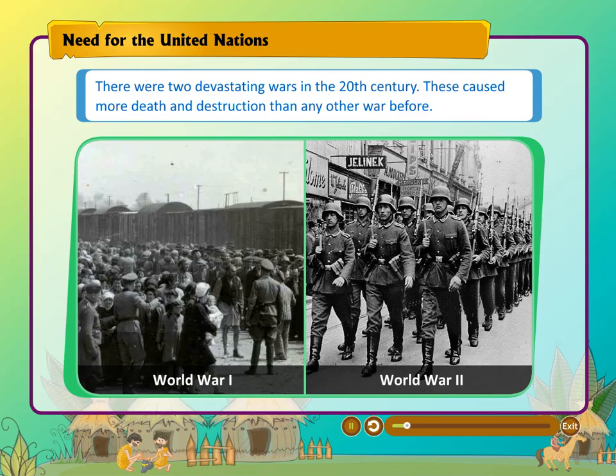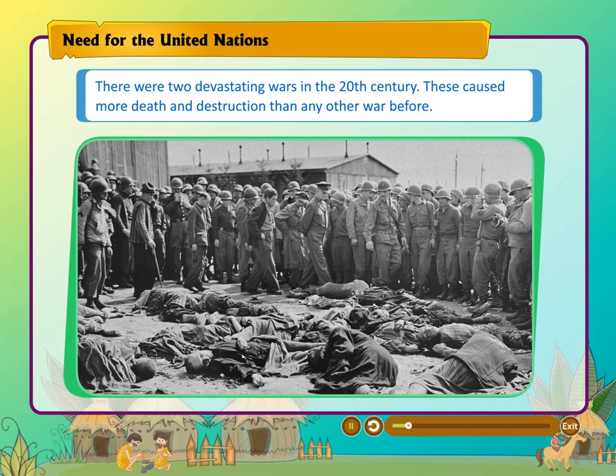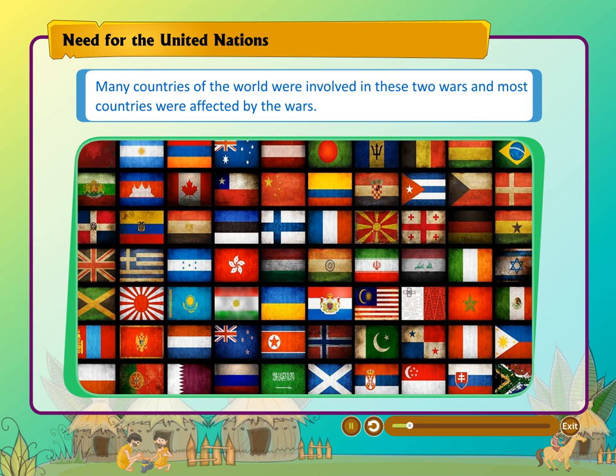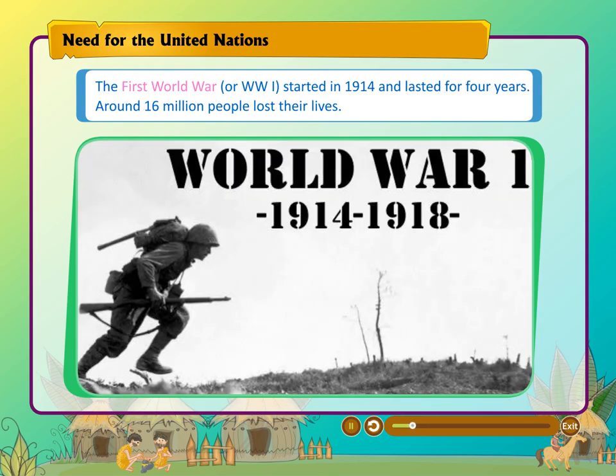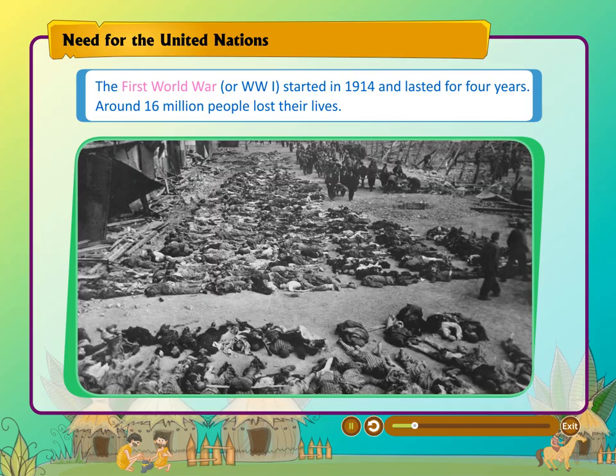There were 2 devastating wars in the 20th century. These caused more death and destruction than any other war before. Many countries of the world were involved in these 2 wars, and most countries were affected by the wars. The First World War, or WW1, started in 1914 and lasted for 4 years. Around 16 million people lost their lives.